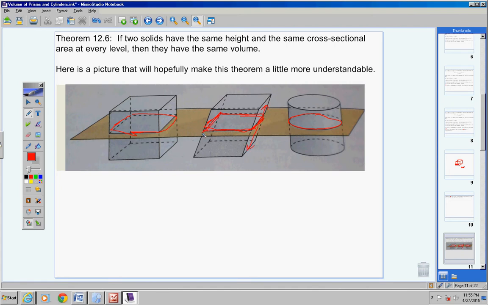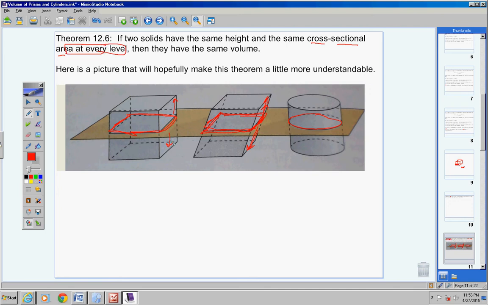If this four-sided quadrilateral here, as it moves up and down, does not change in size, it stays the same. And the same thing with this. As this four-sided quadrilateral moves up and down, it doesn't change size, it stays the same. That's what it means by cross-sectional area at every level, okay?